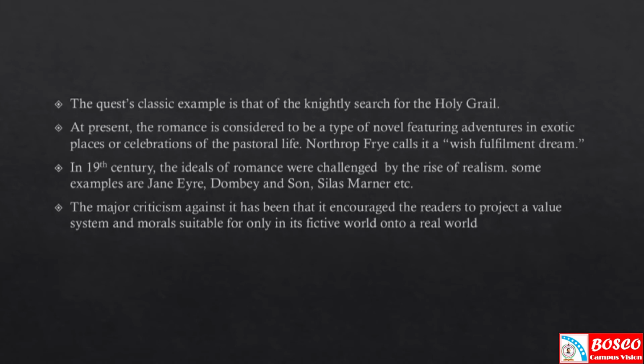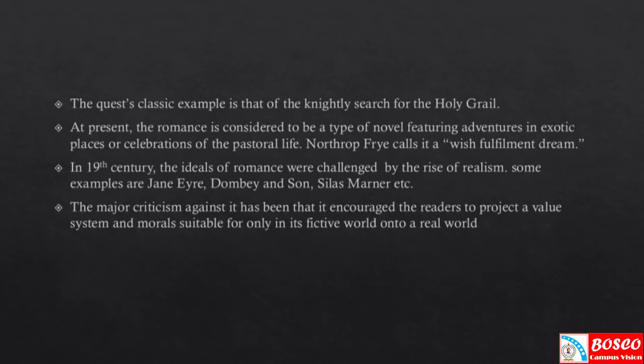I already told you their journey may be an intense one or a noble one. It is the questing, that is, a quest for accomplishing something, or to find out something, or to find a prescribed task. So the classic example of a quest is the knightly search for the Holy Grail. That is a classic example.